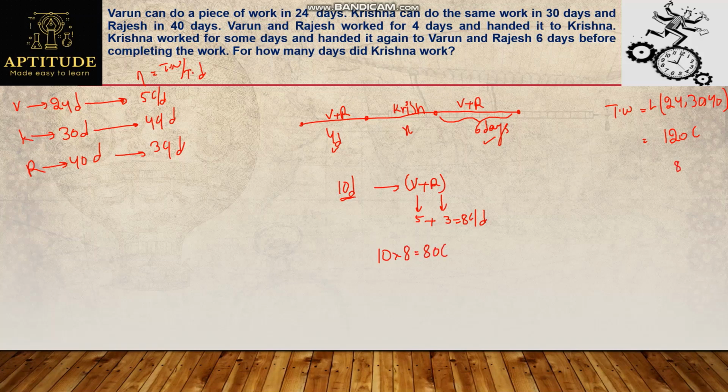So out of 120, now how many chocolates are remaining? 40 chocolates. So Krishna has to finish this remaining 40 chocolates. For one day, he can finish 4 chocolates. To finish 40 chocolates, how many days does he require? So simply 40 divided by 4, 10 days, which means Krishna worked for 10 days. And that's the answer for the given question.